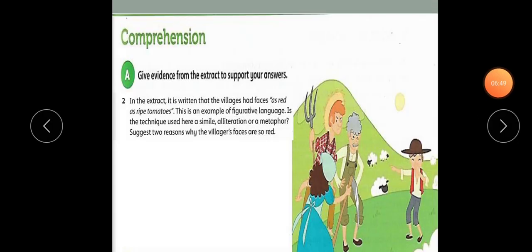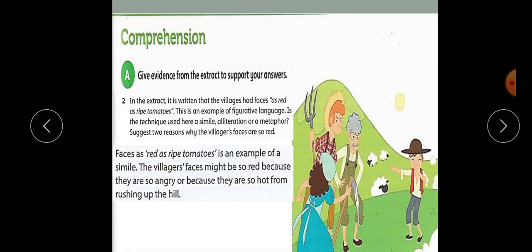The second question. In the extract, it is written that the villagers had faces as red as ripe tomatoes. This is an example of figurative language. Is the technique used here a simile, alliteration, or metaphor? And then suggest 2 reasons why the villagers' faces are so red.